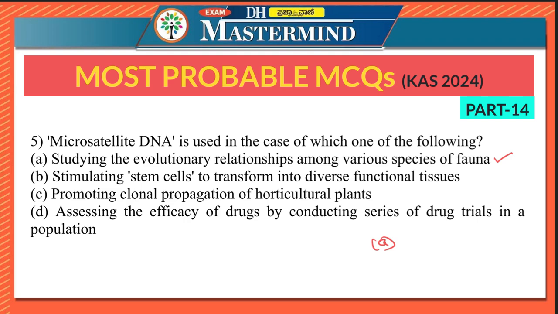Microsatellite DNA is composed of short repeating sequences of base pairs, and it is widely used in studying genetic diversity, population structure, and evolutionary relationships among species because of its high variability. You have to note it down. It has high variability, and that is why it is studied to analyze genetic diversity, population structure, and evolutionary relationships among different species.